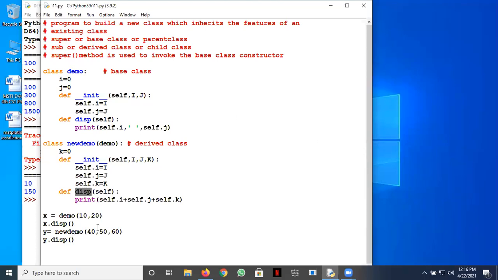But when you execute the disp method, if this class new demo is inheriting from demo, it should inherit this disp also. So there should be confusion about which disp should run. But we see that this disp is running. What does it mean? That when a base and a derived class have a method with a similar signature, then the method in the derived class overrides the method in the base class. So this would run. We'll see how to take care of that also, if you want to run this method instead of this method, then what we should do.